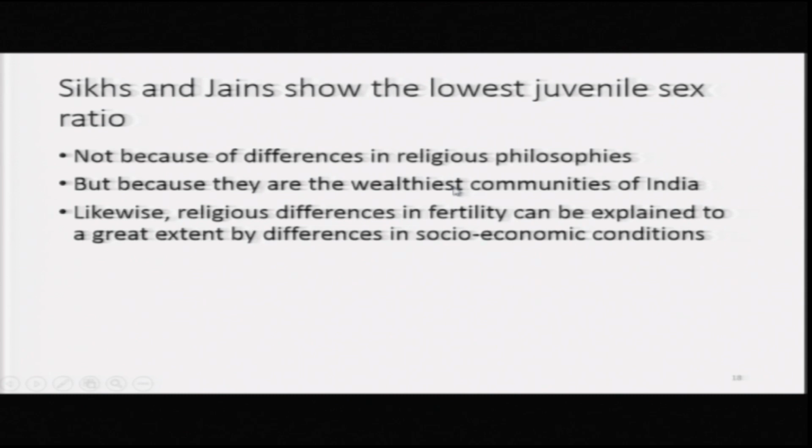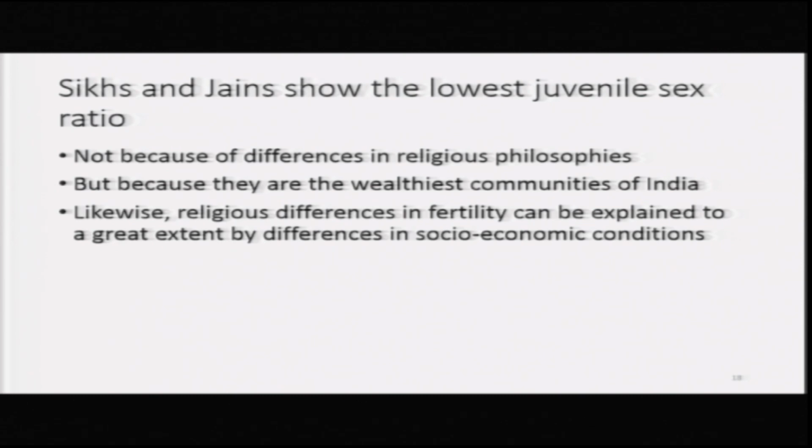Sikhs and Jains show the lowest juvenile sex ratio. So, everything is not good for Sikhs and Jains. They have lowest fertility and that is good, but they also have lowest juvenile sex ratio.